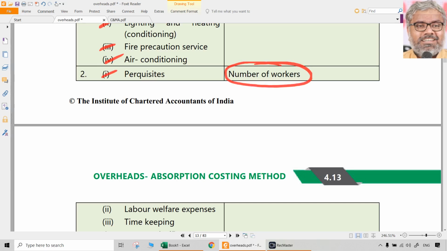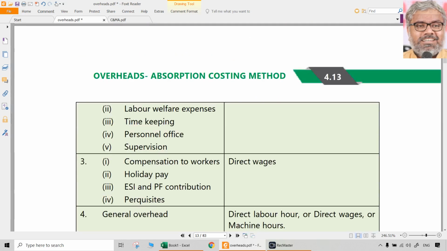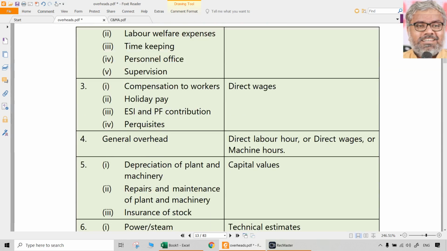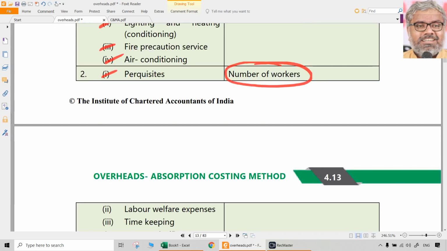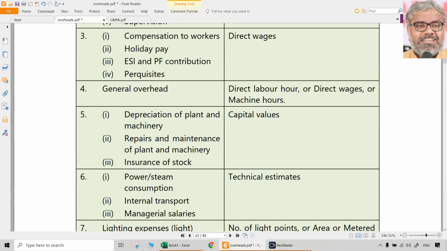For example, perquisites or labor welfare expenses, timekeeping, personnel office, supervision, all of them can be apportioned on the basis of number of workers, if it is available. In the same way, some other labor benefits can be apportioned on the basis of direct wages. General overheads can be apportioned on any basis. It could be direct labor hours or machine hours or direct wages.